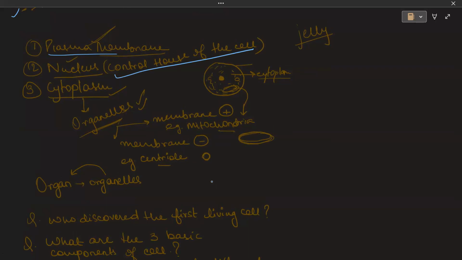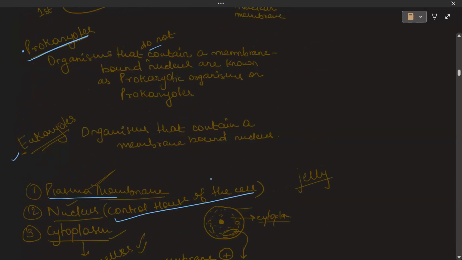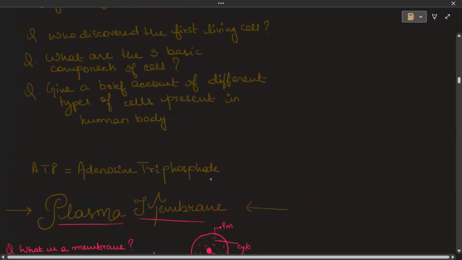Then there is the cytoplasm. The cytoplasm contains all the organelles. Organelles are little organs, the structures that are present inside the cell, such as mitochondria, centriole, endoplasmic reticulum. All these are the components of the cell and they are known as the organelles. Another thing to remember here is that prokaryotes do not have a membrane bound nucleus, nor do they have membrane bound cell organelles. But the eukaryotes, along with the membrane bound nucleus, also have membrane bound cell organelles.